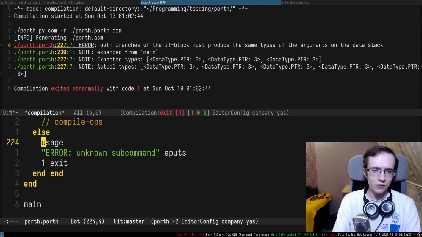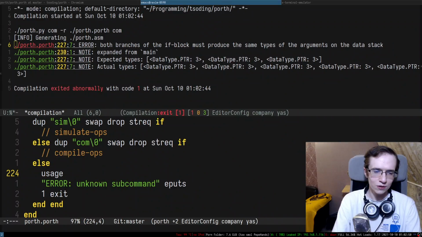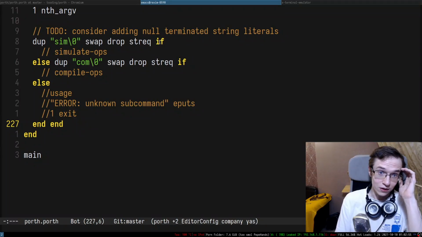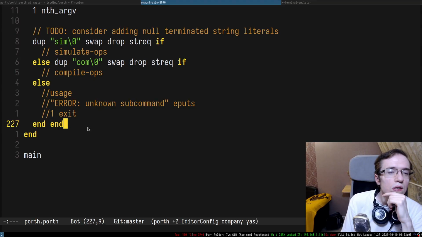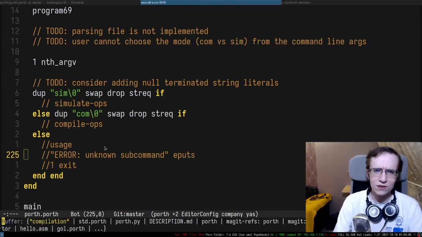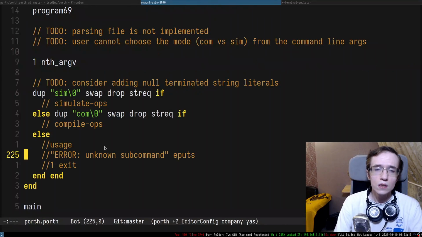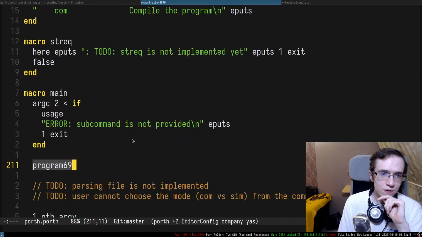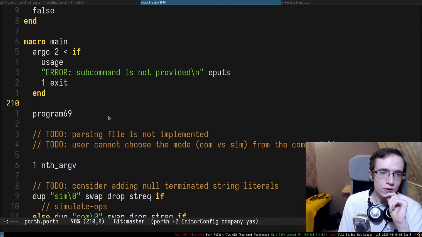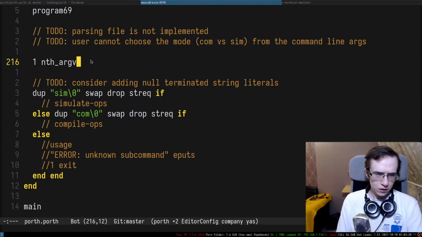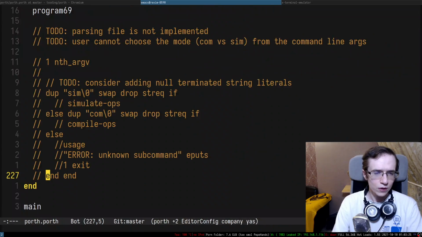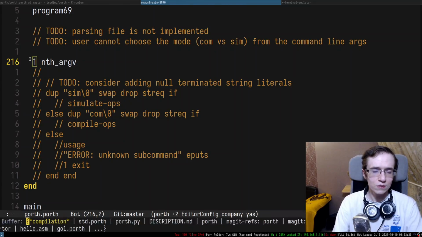Like, who puts something on the stack? Is that the usage that puts something on the stack? I'm not quite sure. Somebody is doing something with the stack. So, yep. Not sure. What does it say? So I guess we have something unhandled. Nth arg. Man, I'm not sure. Okay, so let me see. Alright, that makes sense if I push this thing.